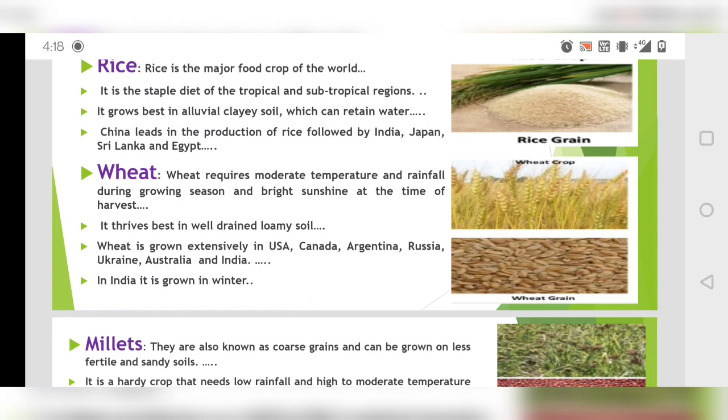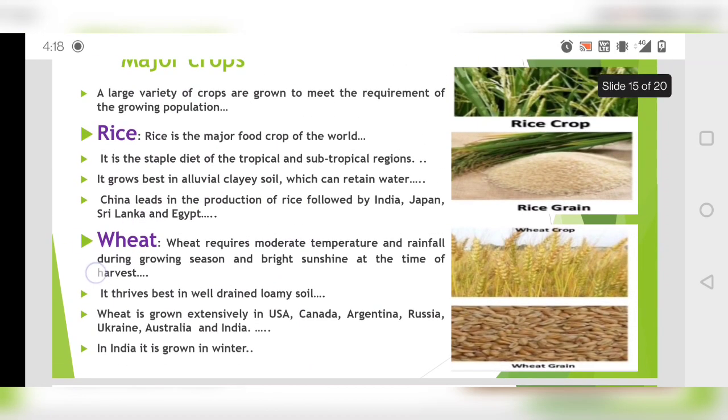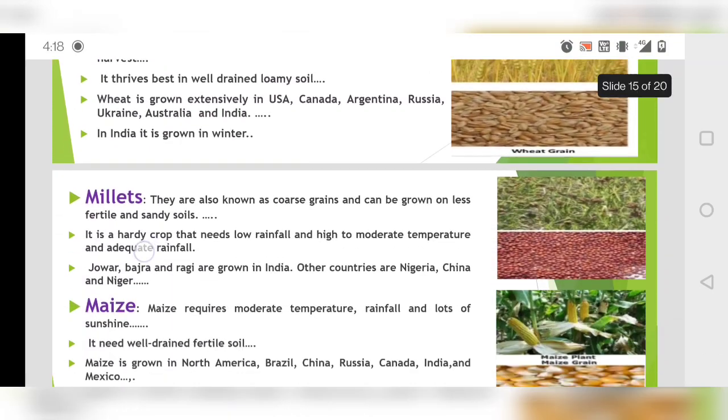Wheat is grown extensively in USA, Canada, Argentina, Russia, Ukraine, Australia, and in India. So you can see every crop is grown in India. If you talk about major states in India, it is Uttar Pradesh, Punjab, Haryana. These are the places where you see wheat growing majorly. Okay, and in India it is grown in winter time. And if we talk about rice, it is grown in summer time.